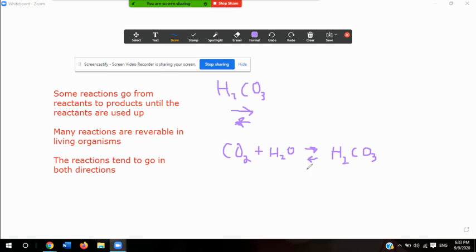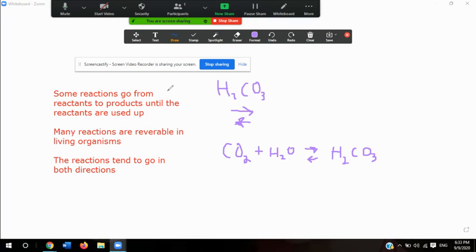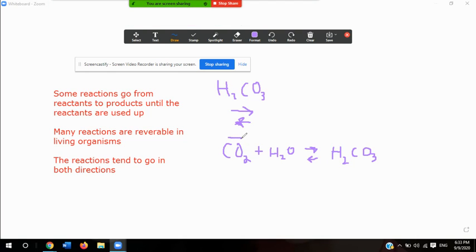So, for example, if there were more carbon dioxide present in our bloodstream, that means the direction of the reaction will go from left to right, so that carbonic acid is formed.